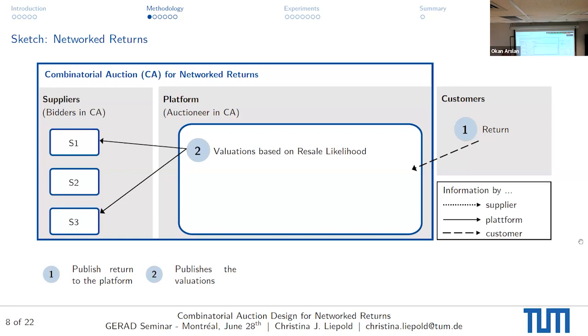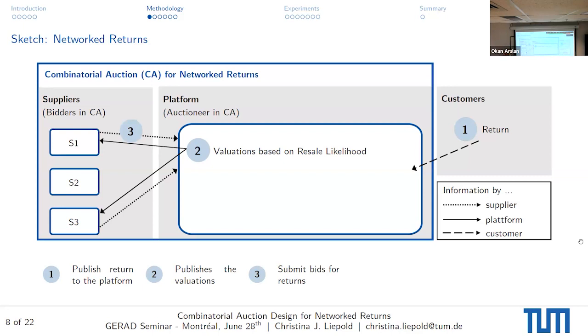You notice here that they do not publish this necessarily to all of the suppliers. We will see later on why this is the case. Then the suppliers submit bids for the returns. They need to at least match the valuation that was published by them. Not all of them necessarily have to report a bid. They can just say, okay, thank you for the information, but I'm not interested.